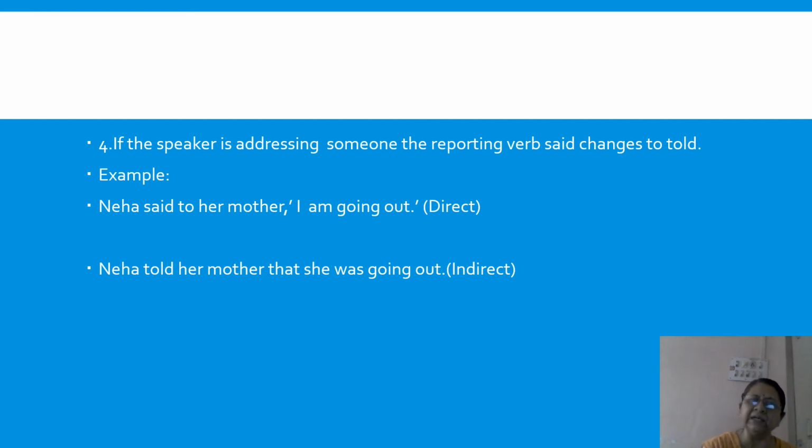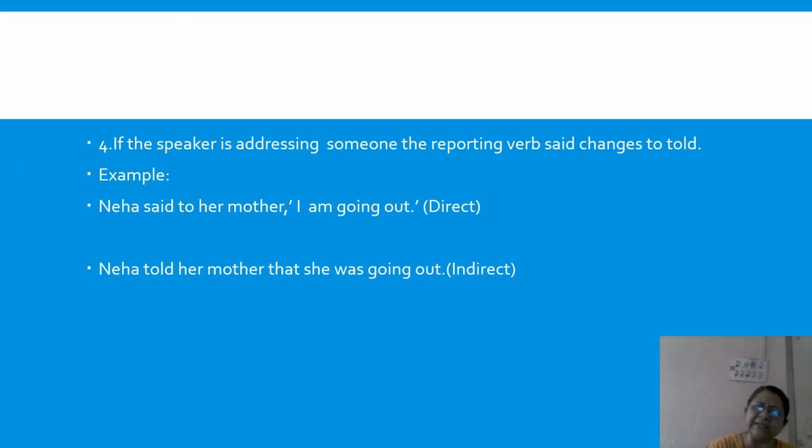If the speaker is addressing someone, the reporting verb said changes to told. Usually, if you have someone said something, my mother said, I'm going to the market. When you change it, then my mother told, that has to be added because I'm removing the comma and the inverted commas, that she was going to the market.